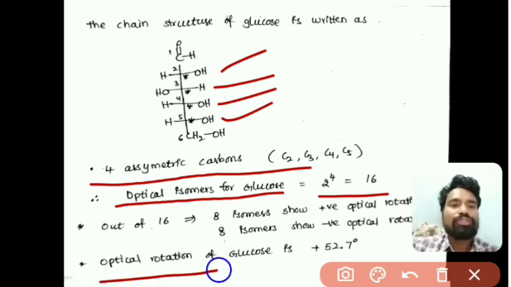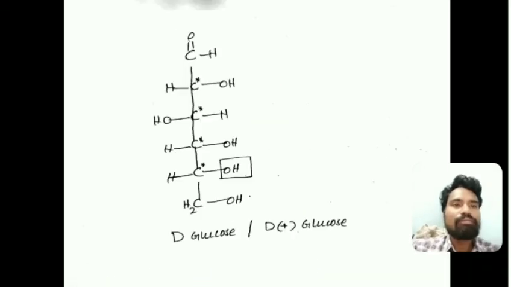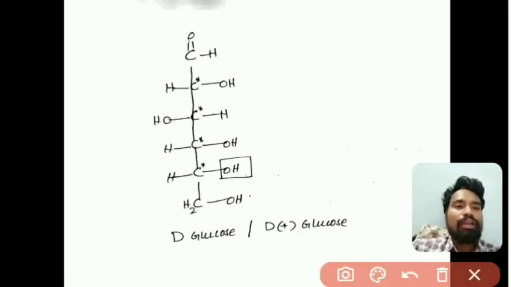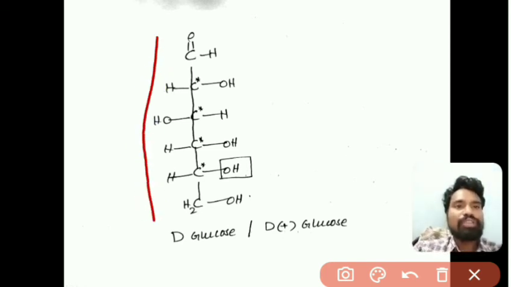The specific rotation of glucose is plus 52.7 degrees, right. This is the structure of D-glucose that I have written here.